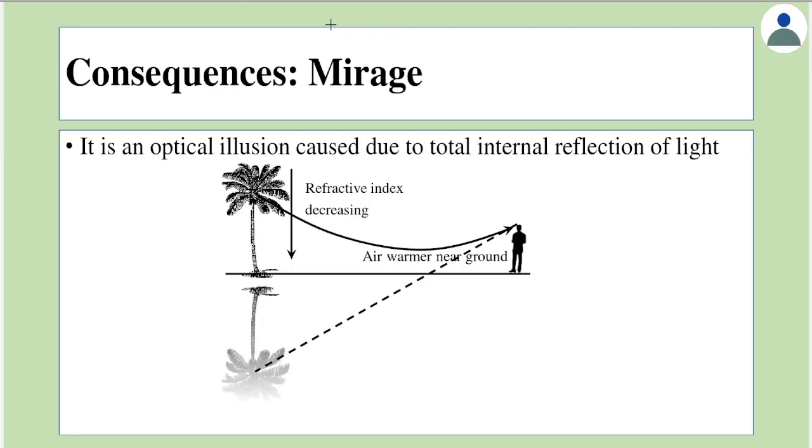We're done with the applications. Next is consequences. Now, applications means where we are using the principle. Consequences means something which happens naturally in some mechanism. So we'll find out here some consequences of TIR, and the most important consequence is called mirage.